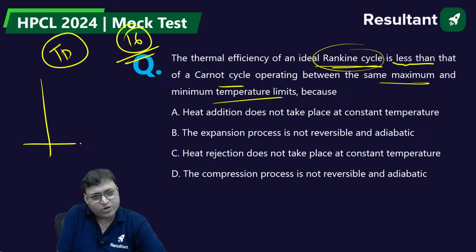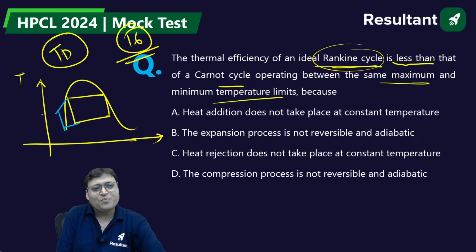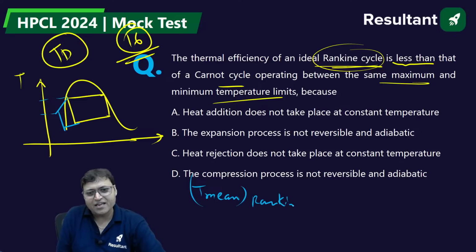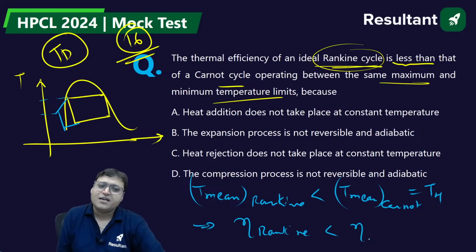true. So if we draw the TS curve for Carnot cycle, it will be like this. But if we draw for Rankine cycle, it will be like this. So the mean temperature of heat addition is less. Mean temperature of heat addition in Rankine cycle is less than that in Carnot. Mean temperature of heat addition in Carnot is TH. That is why efficiency of Rankine will be less than efficiency of Carnot.